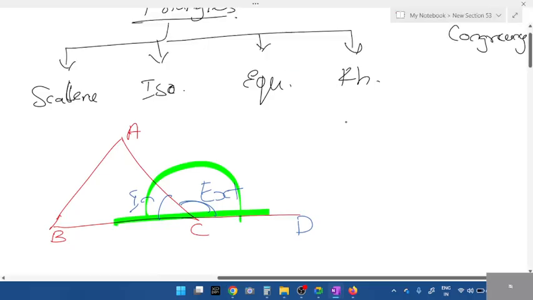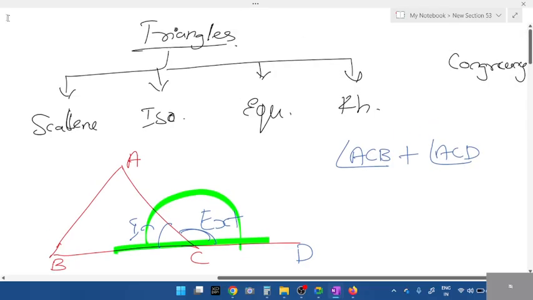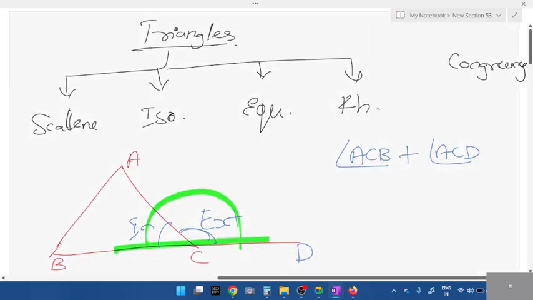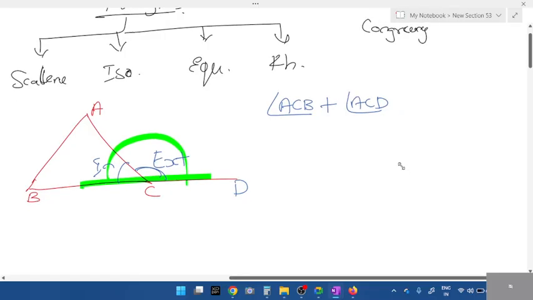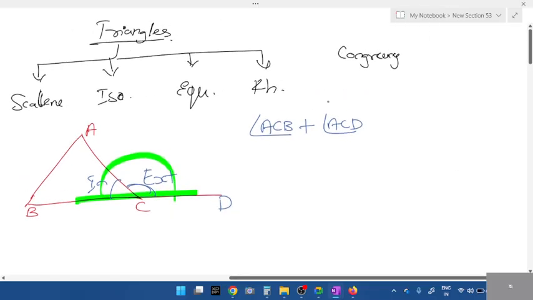Interior and exterior, 180 degrees. So what are the two angles? Angle ACB plus angle ACD. Concentrate, this is very important for 10th standard. 9th and 10th. Without these topics, you can't solve geometry or mensuration. Angle ACB plus angle ACD, interior plus exterior, is equal to how much?